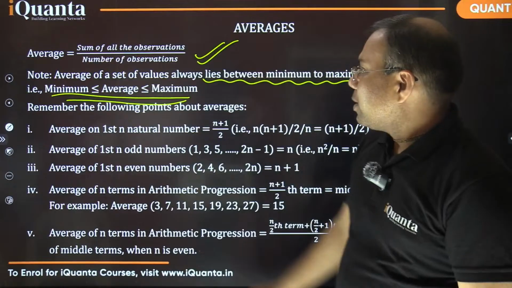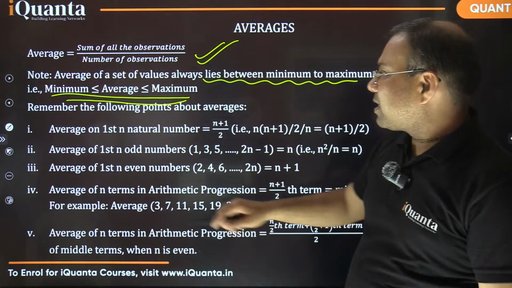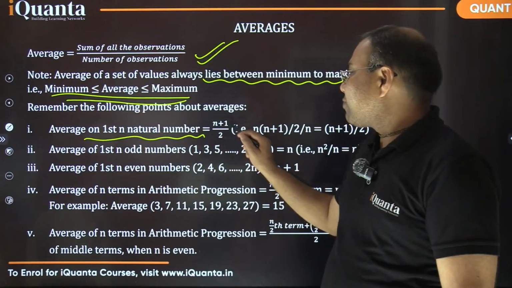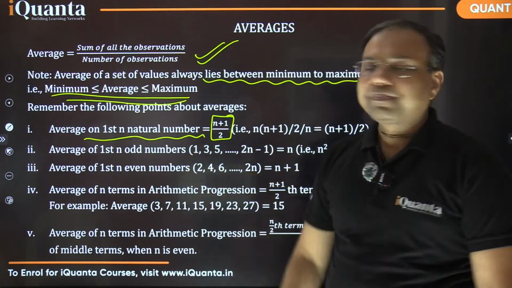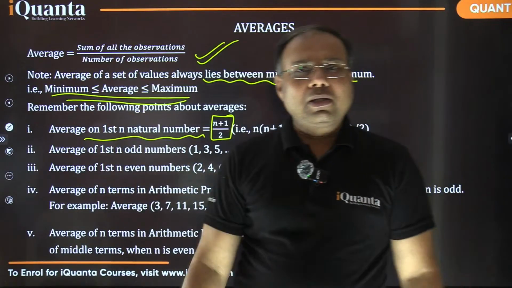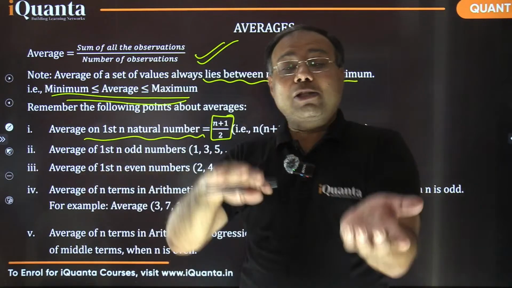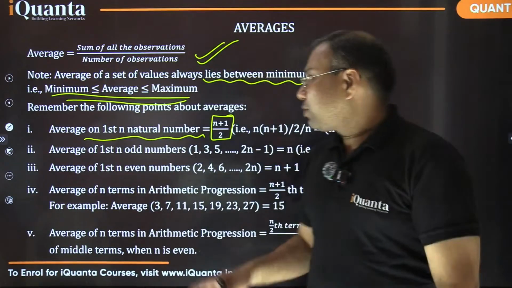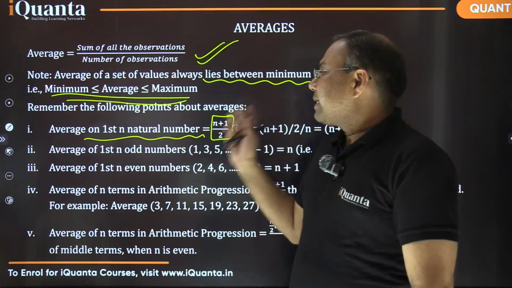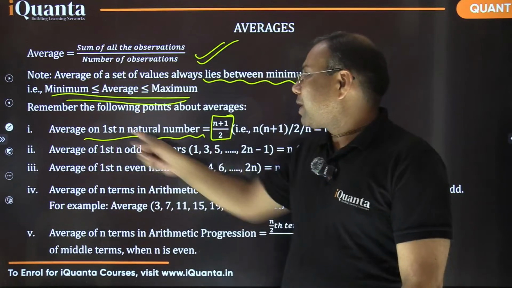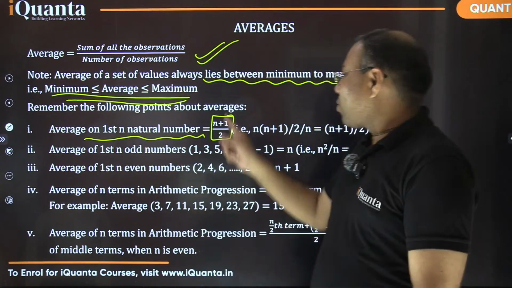Okay, next point. There are following important points about averages. First, the average of the first n natural numbers is very important: n plus 1 by 2, right? The reverse is also very helpful. What does that mean? If we know the average of the first n natural numbers, can you tell how many natural numbers we are talking about? Yes, it's almost double, right? It's close to n by 2, right?